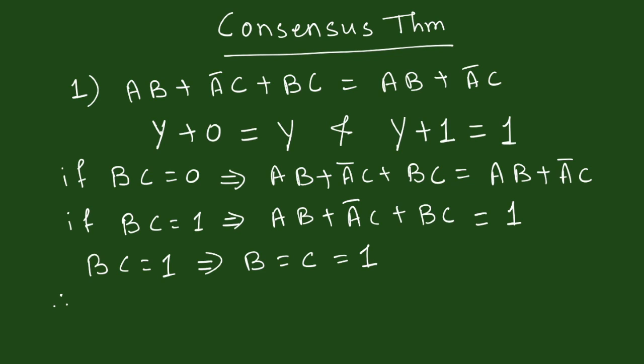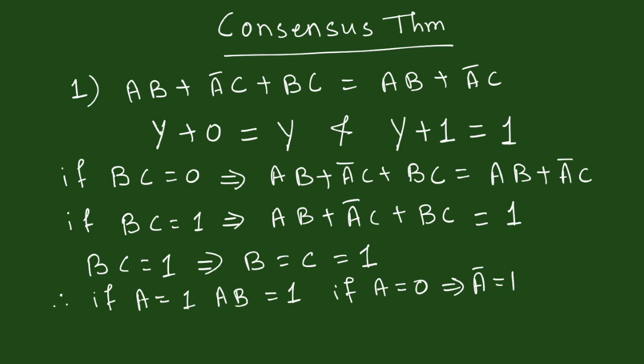So, with BC equal to 1, if A is equal to 1, AB will be equal to 1, whereas if A is equal to 0, which will imply A bar equal to 1, and so A bar C will be equal to 1. Thus, with BC equal to 1, we will have AB plus A bar C always equal to 1.